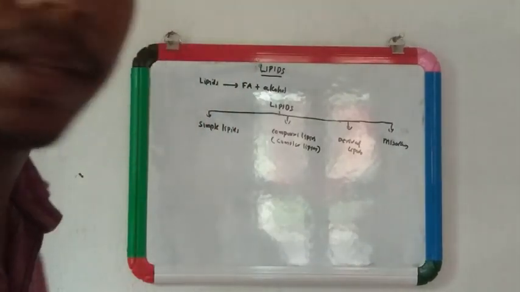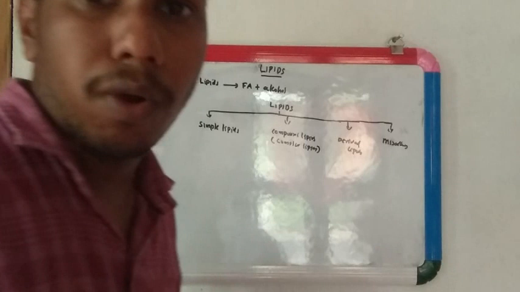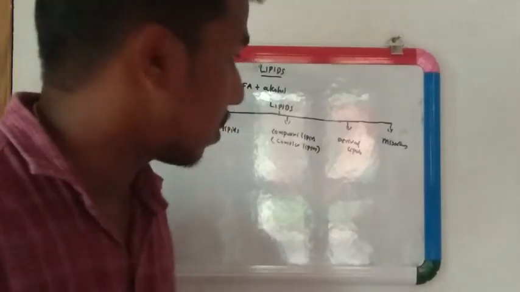First is simple lipids, second is compound lipids, or it's also called complex lipids, third is derived lipids, and fourth is miscellaneous.